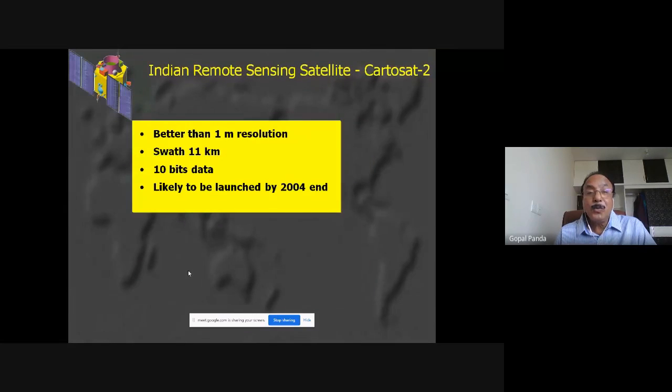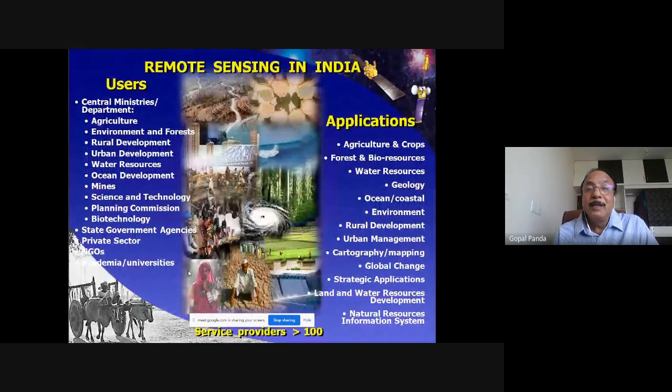And then we have Cartosat-2 with 1-meter resolution, which is one of the best possible satellite data available with our Indian satellites. And with this data, India has launched a larger remote sensing database, which is now very much adored in foreign countries. People are purchasing data from us now, which earlier we had been purchasing from other countries.